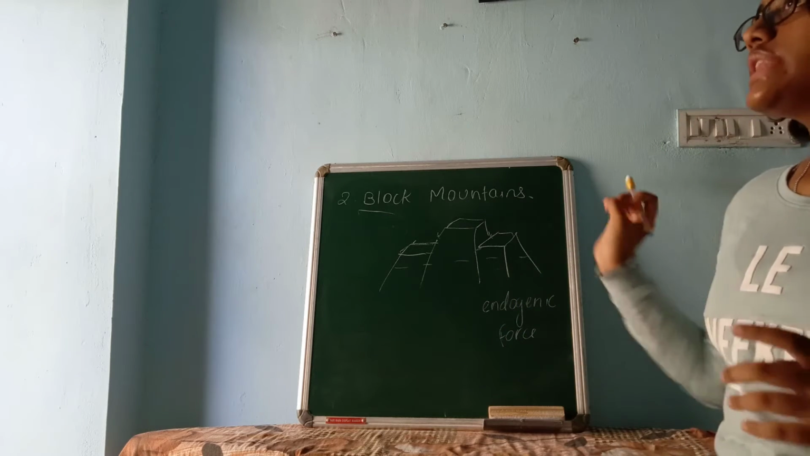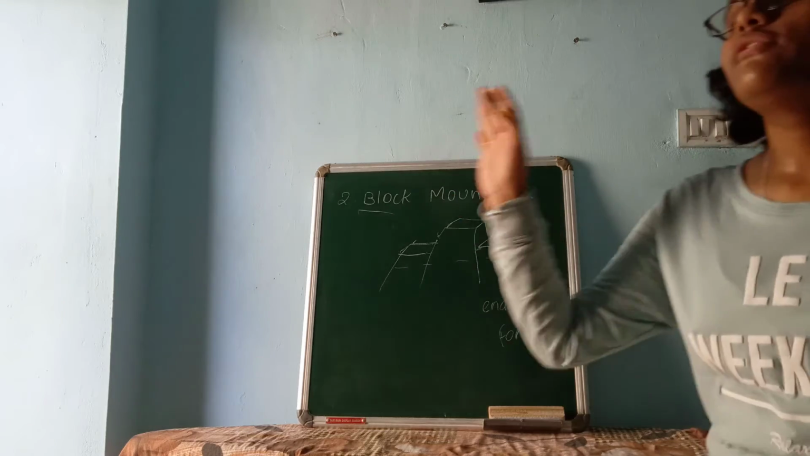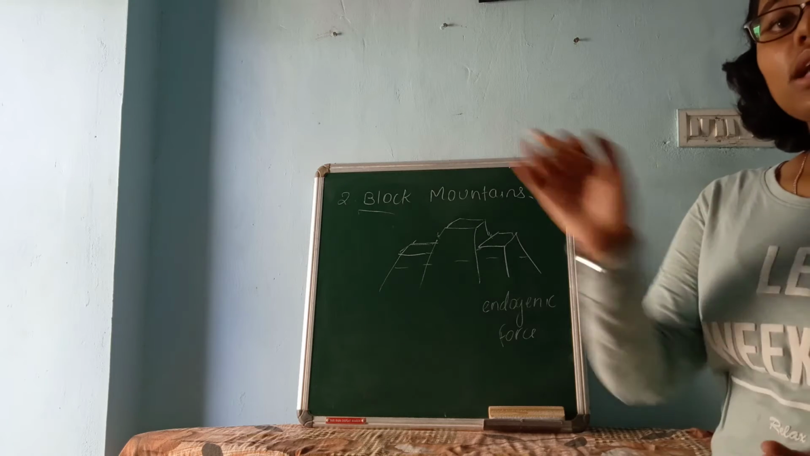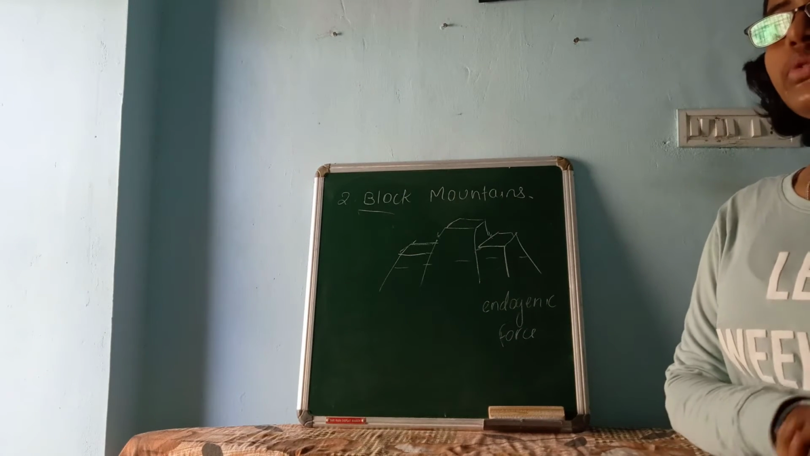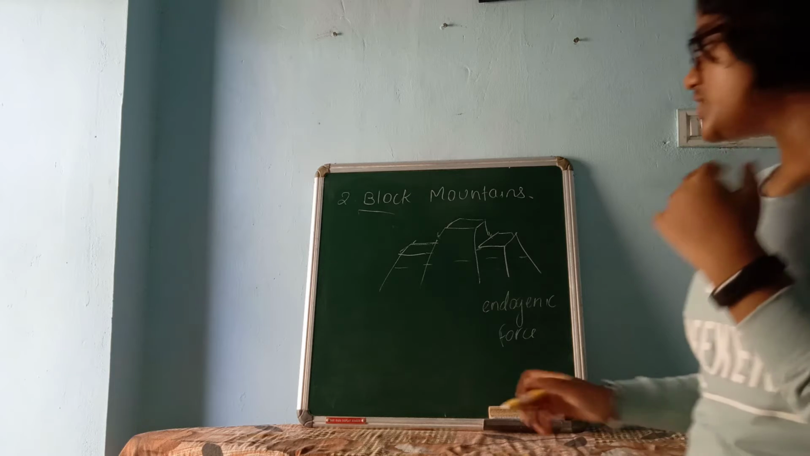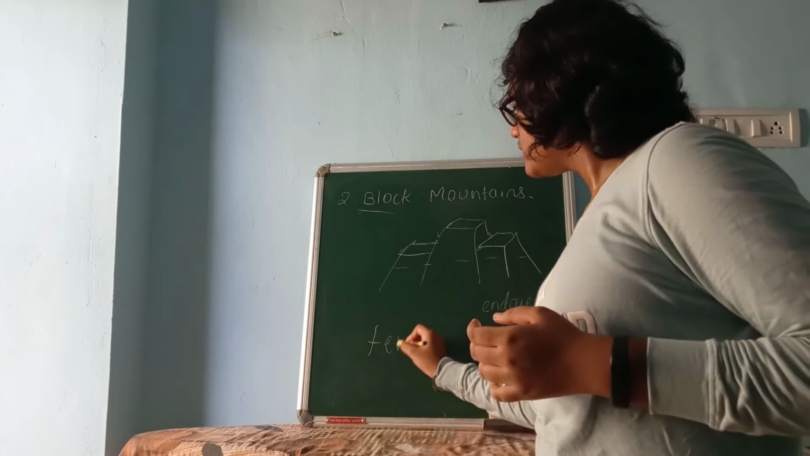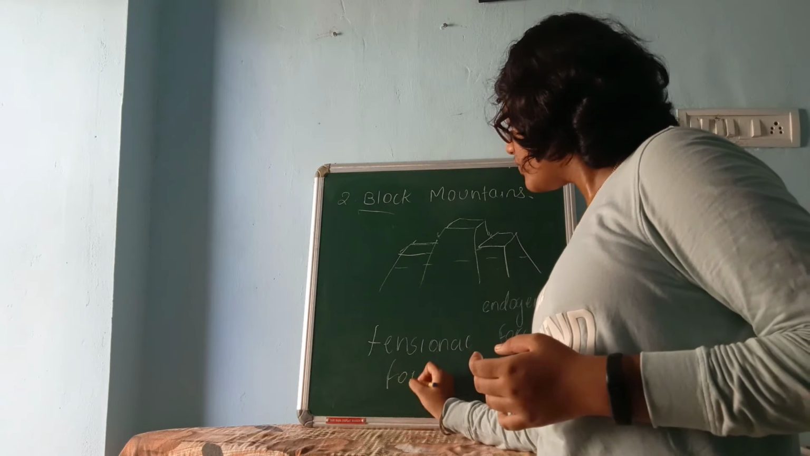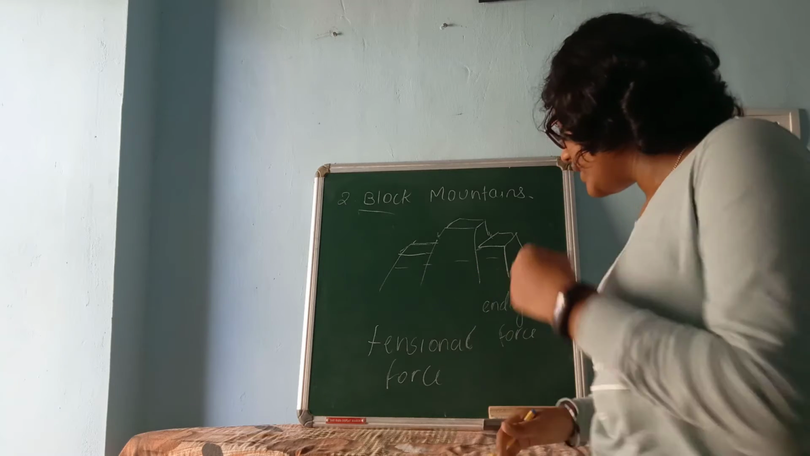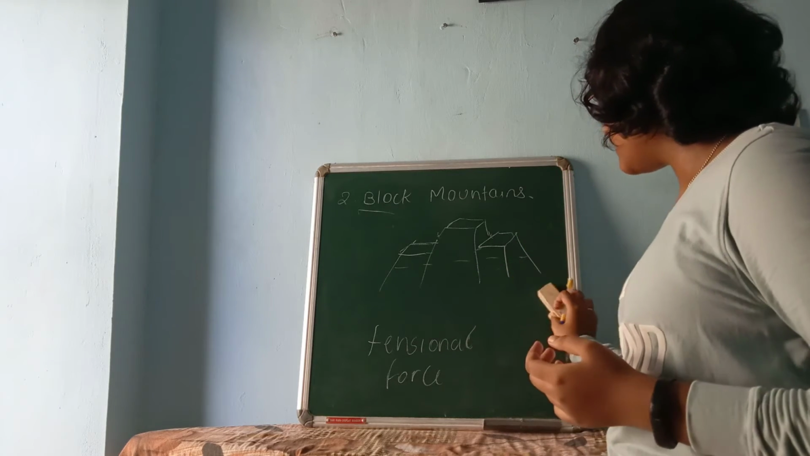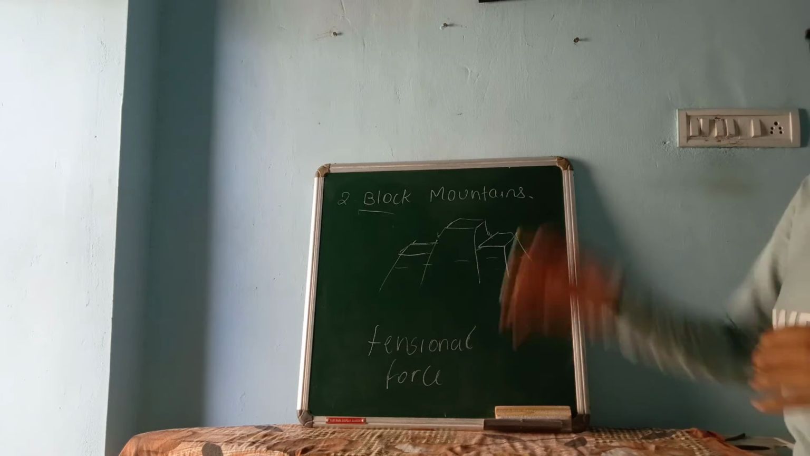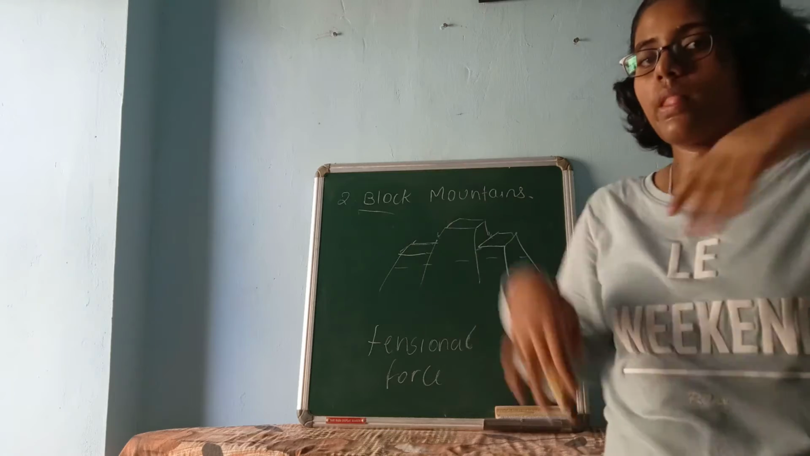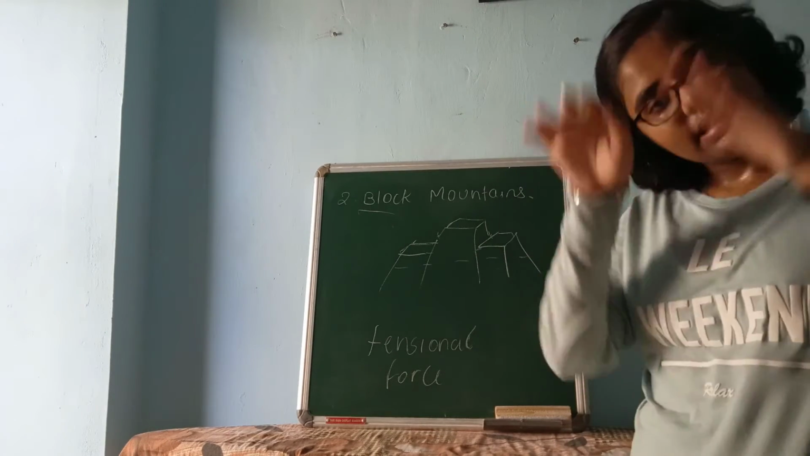How? These block mountains are formed due to some faults on the earth. Now how are these faults formed? These faults on the earth are formed due to a force that is known as tensional force. Now what is this tensional force? This force makes the land move apart. Apart means submerging or uplifting. Again, how does tensional force occur? In the tectonic plates only.